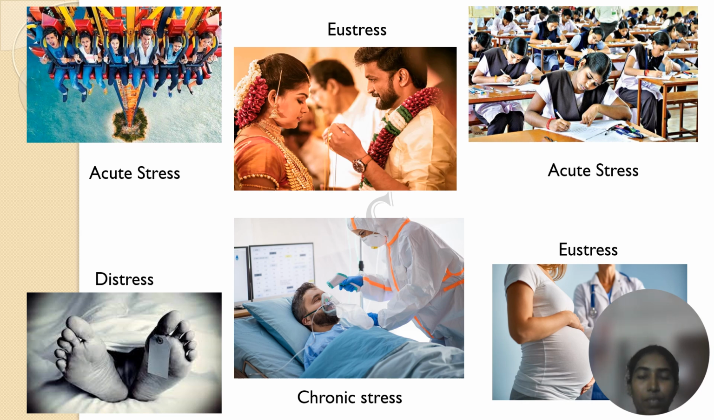And distress, if that is the death of someone who is very loved to us, then we feel distress. And chronic stress, if there is a medical ailment, for example, if a person is suffering from a heart problem for a longer period of time and that particular person has to be hospitalized, then that person, even the family members, might face a chronic stress, which is a stress that is for a longer period.